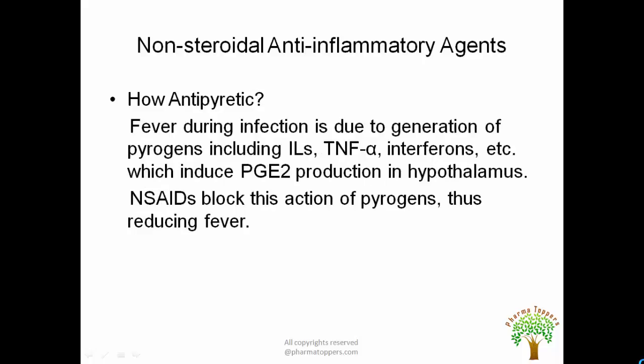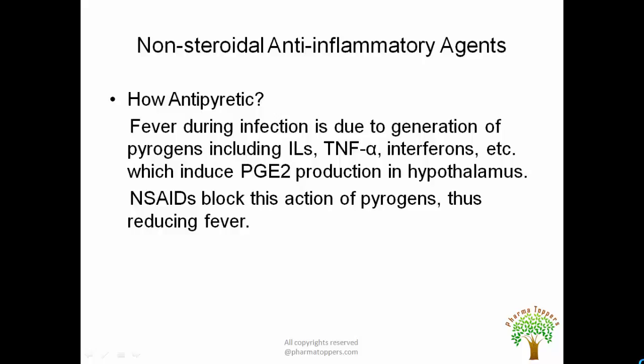Next is how these agents are antipyretic. Now during any infection there is production of fever. This production of fever is generally due to generation of certain pyrogens. These pyrogens may include interleukins, tumor necrosis factor alpha, certain interferons, etc. So whenever there is production of these pyrogens, there is increase in the production of PGE2, that is prostaglandin E2, and hence there is a rise in the body temperature.